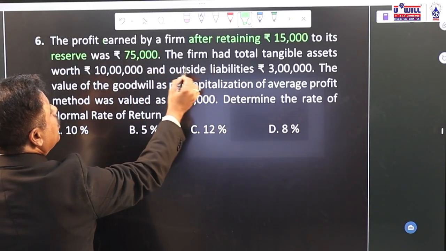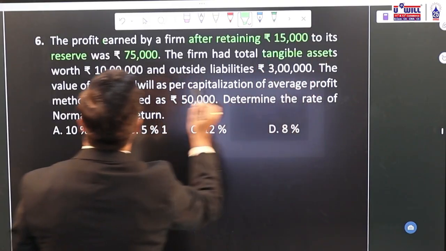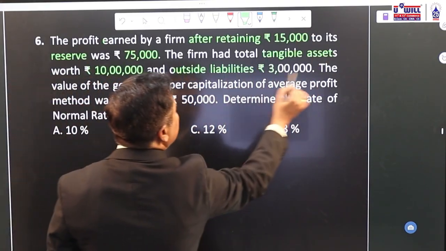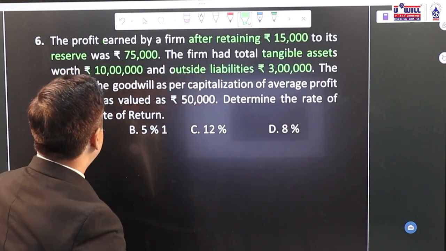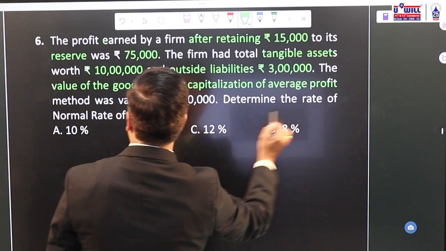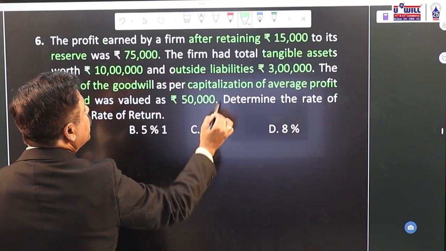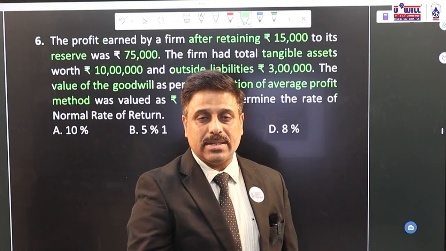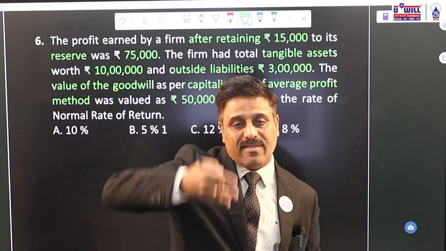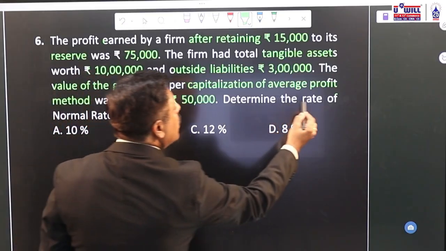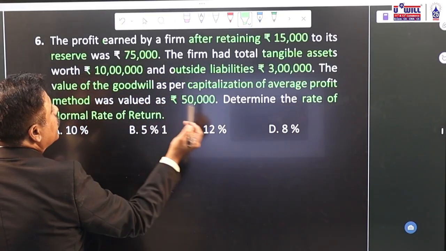is 75,000. The firm had total tangible assets worth rupees 10 lakhs, outside liabilities 3 lakhs. The value of goodwill as per capitalization of average profits method was 50,000. Now goodwill as per capitalization of profits method is given, so we have to go backward, reverse. We have to go backward or reverse to find what? The normal rate of return.